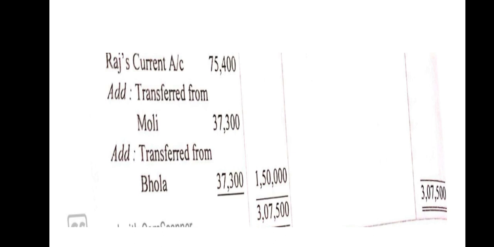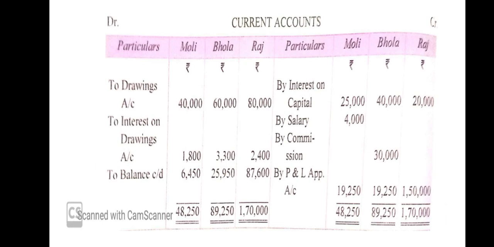Now we'll talk about the partners' current accounts, because this question is also asking for the current account. You know that when partners' capitals are fixed, we must prepare partners' current accounts. How will we prepare the current account? If a balance of current account is given, you must write by balance b/d or to balance b/d. All the items that partners are getting, interest on capital, salary and commission, will be shown on the credit side, and on the debit side interest on drawing and loss from the P&L appropriation account. So now start the partners' current account.